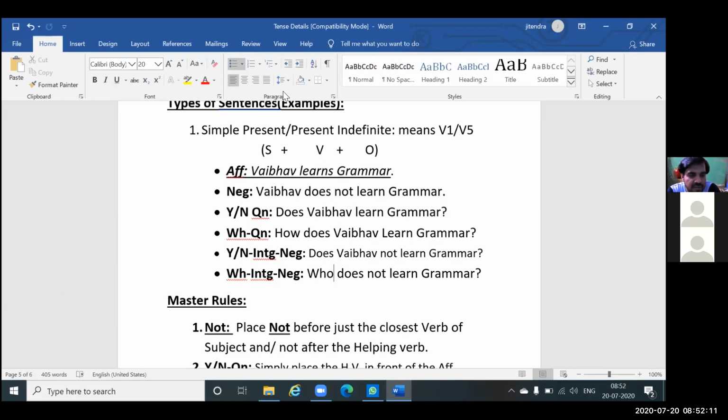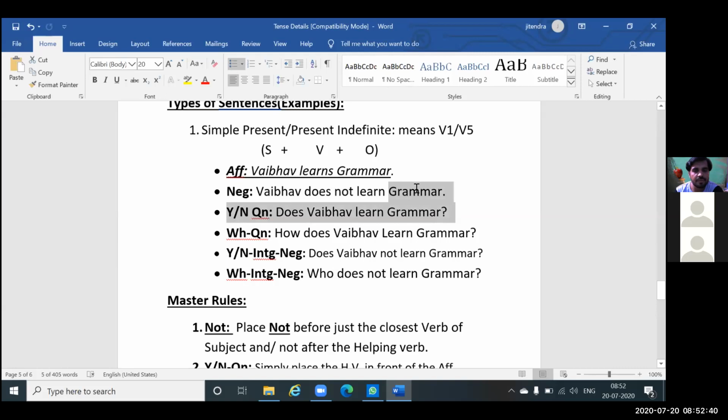You remove the subject, right? Who does not learn? Don't confuse yourself. Does Vaibhav learn? You have learned how to frame a yes/no question. Doesn't Vaibhav not learn grammar? You have learned how to make negative. So this is yes/no interrogative negative. It's just the combination of rule 2 and 3.